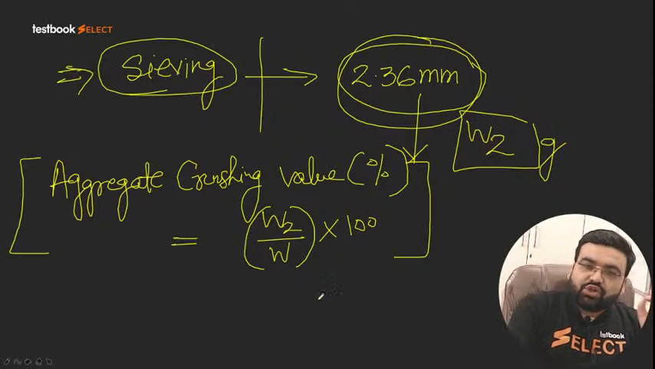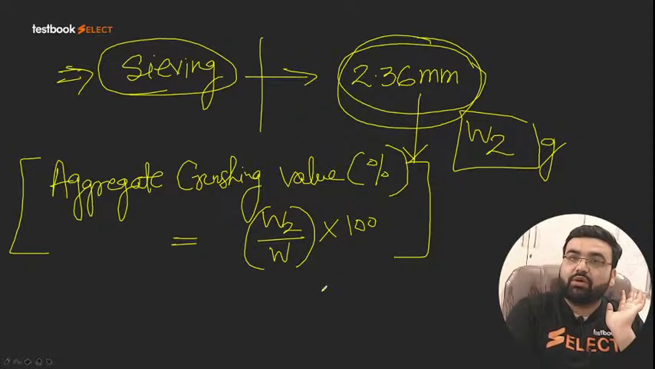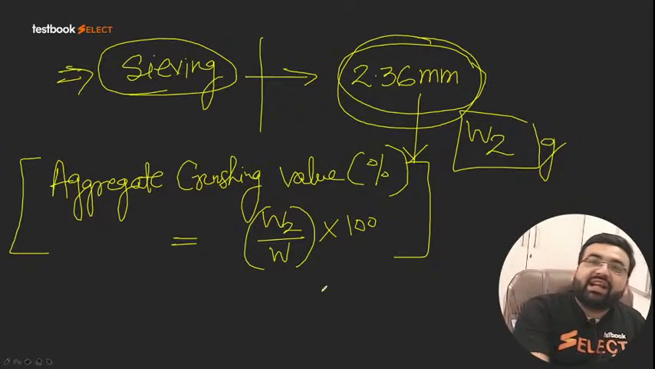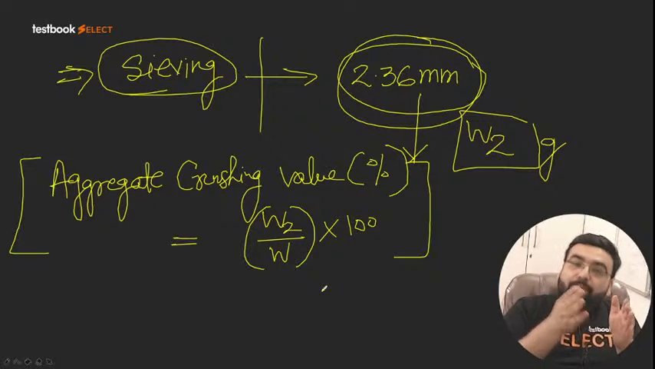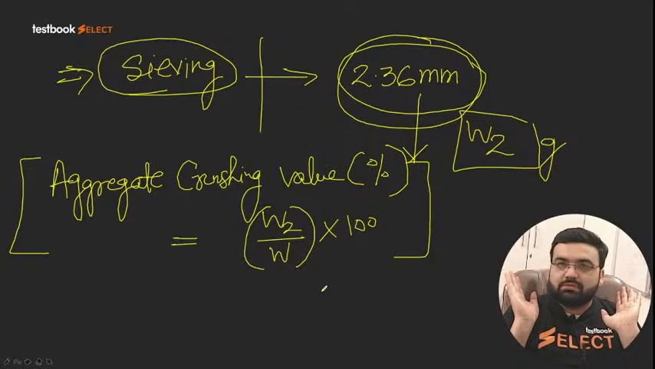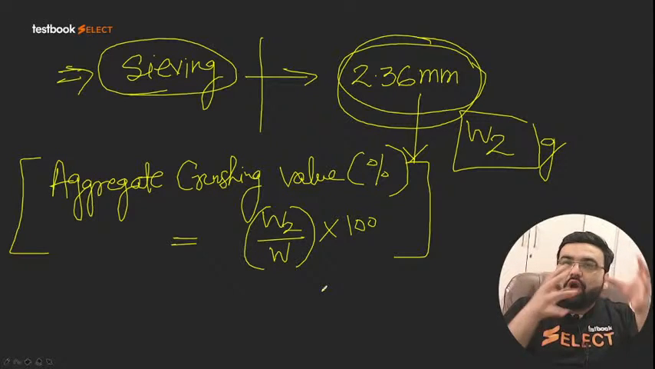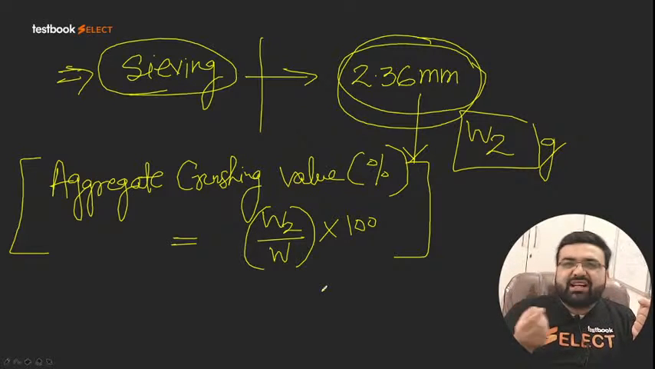Next one. Now the question is, sir, suppose I have got a 20% value or 30% value or 40% value. What will it indicate? It simply indicates that the higher the value, the poorer is the aggregate. Simple. The higher the aggregate crushing value, what does it mean? That a lot of aggregate has actually been broken down into smaller particles. It means that it is a very poor aggregate.